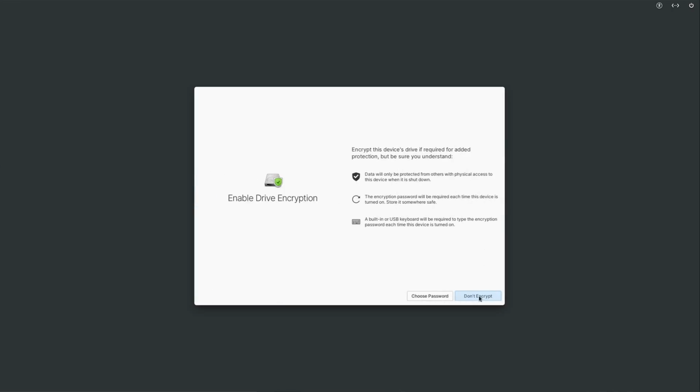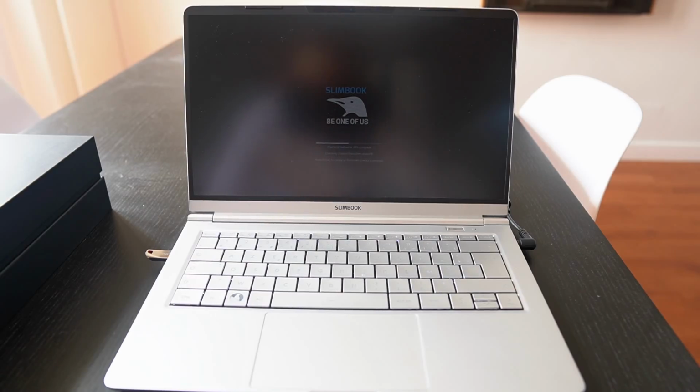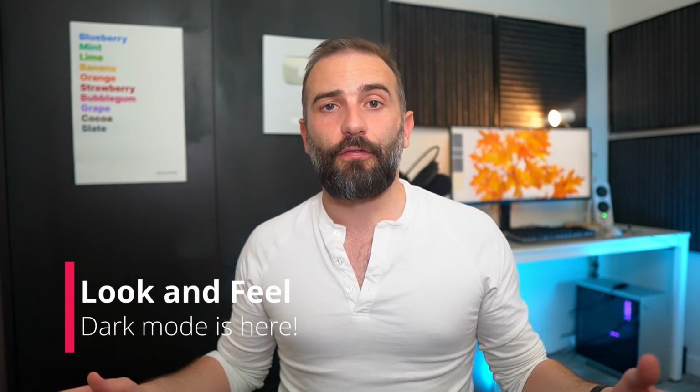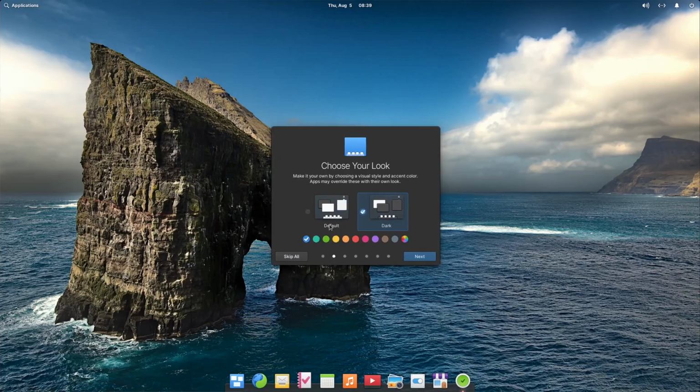It leaves all the user config and network setup for after the first reboot, so you can get straight to the point. You'll also notice upon reboot that Elementary OS has a slicker boot experience, displaying your manufacturer's logo instead of its own. Now, in terms of look and feel, Elementary OS 6 changes a lot of things, but not on the surface.